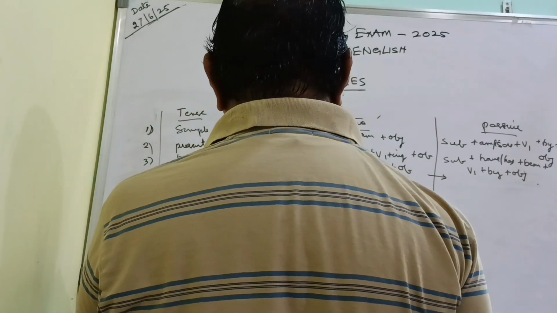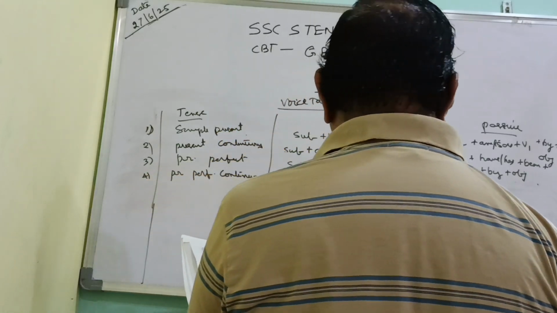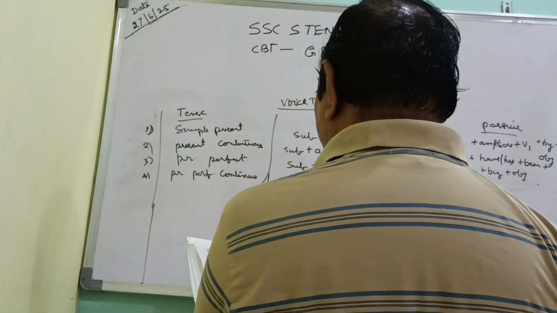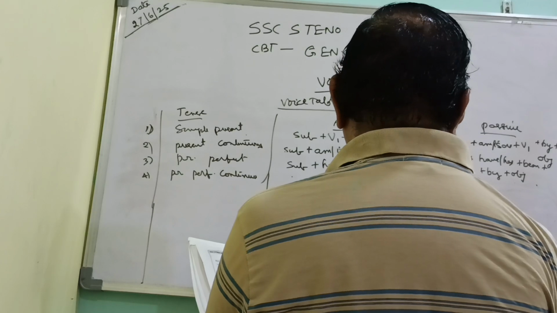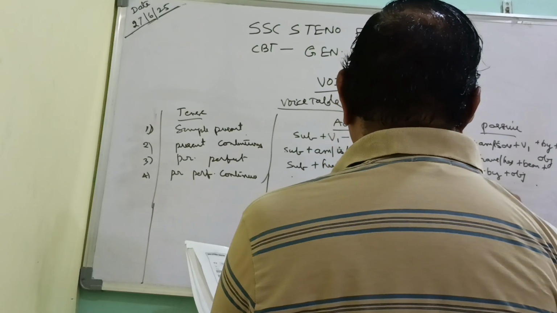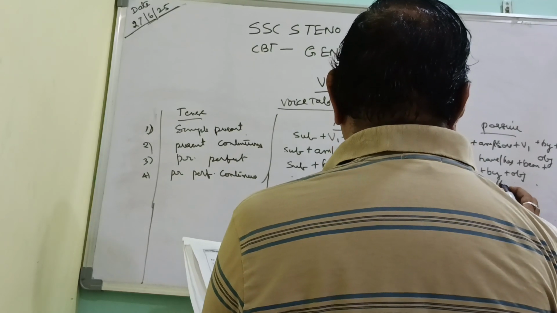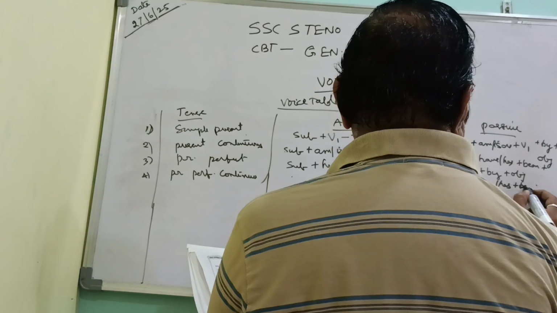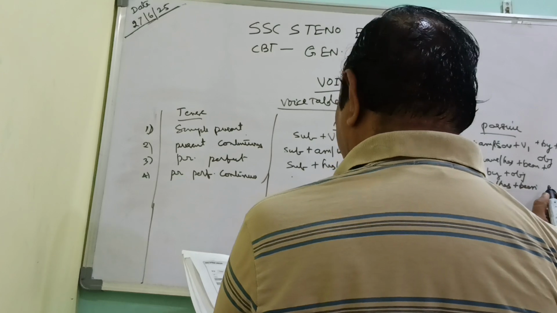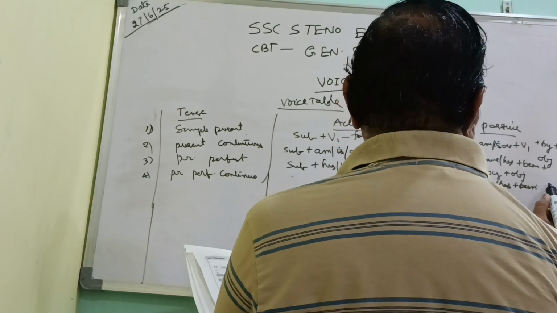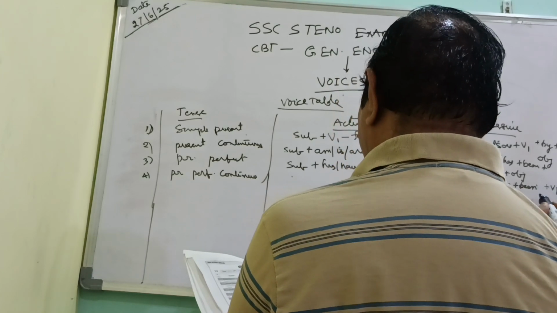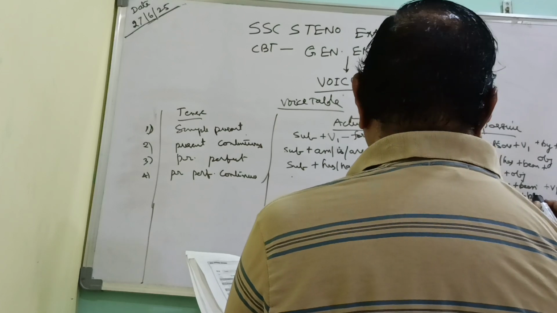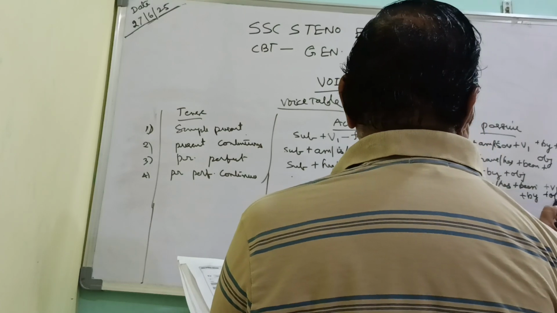If the sentence is in present perfect, there is a sentence structure in passive voice also: subject plus have or has plus been plus verb plus by and object.